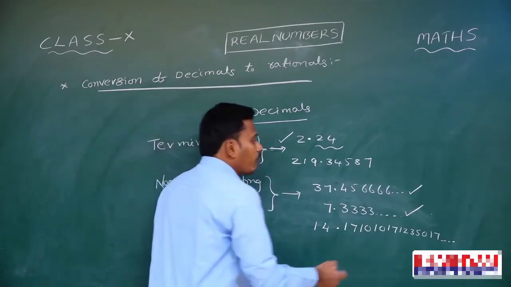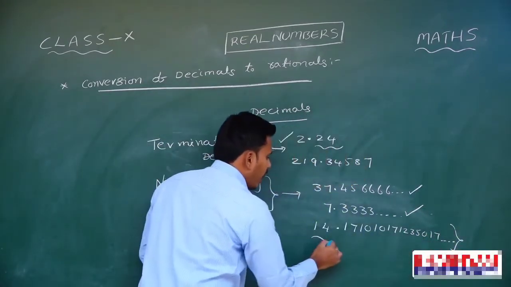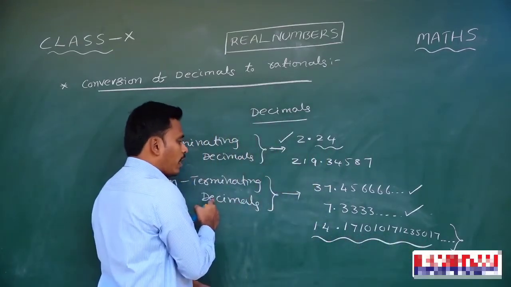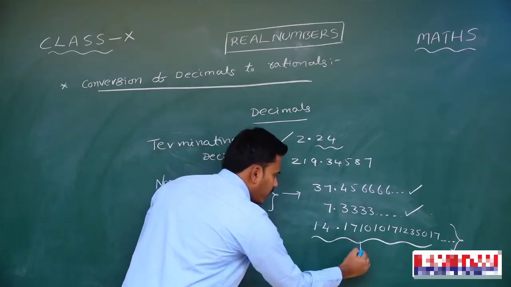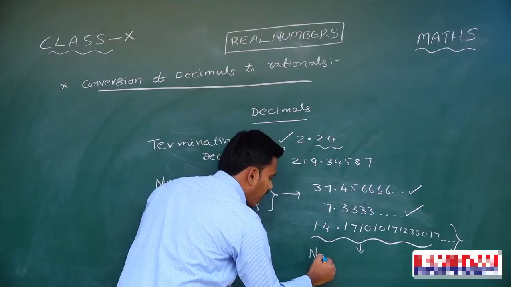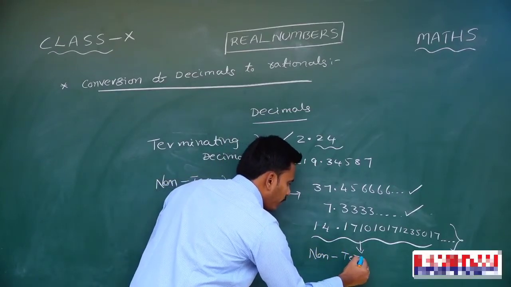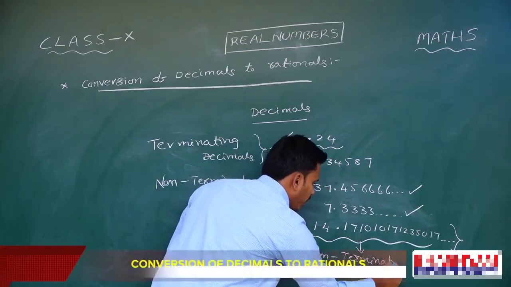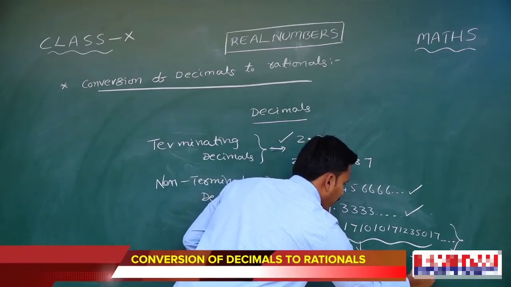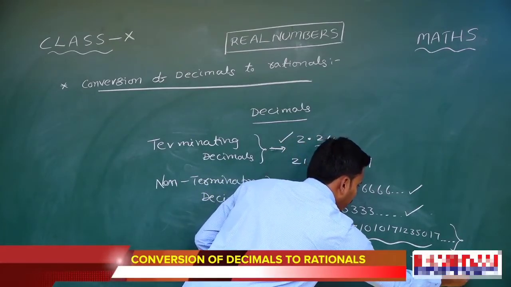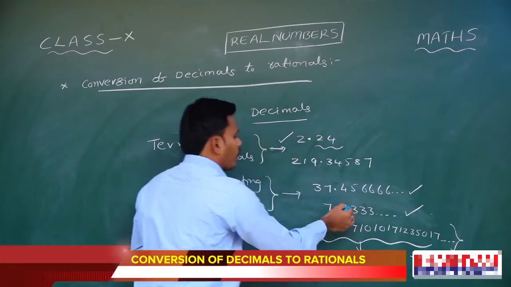That's why we call the last decimal non-terminating and non-repeating decimal. Now, look at the first two.